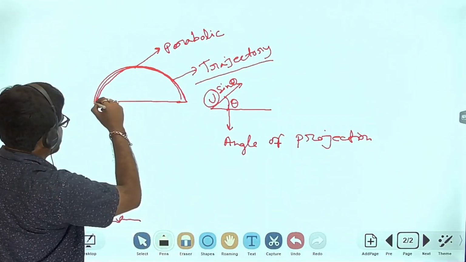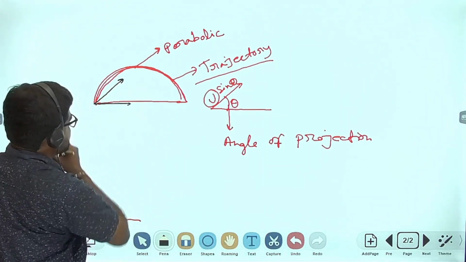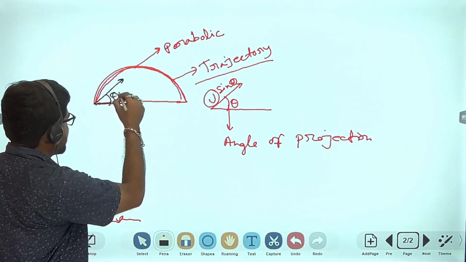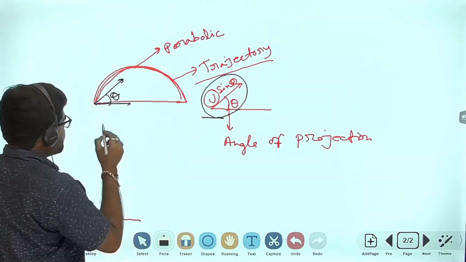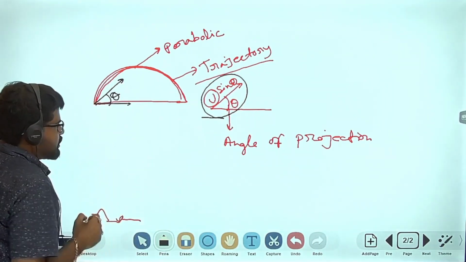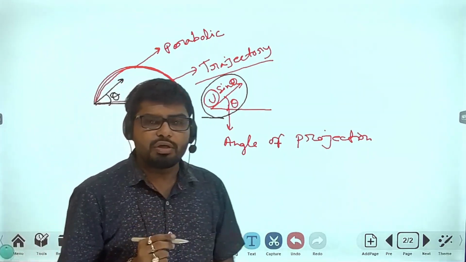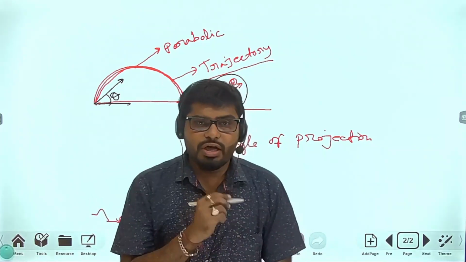Okay, now look at here. When we project an object at this angle theta, the velocity of projectile motion has two components.